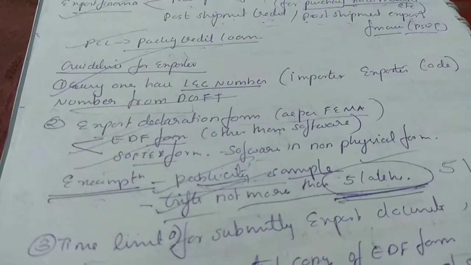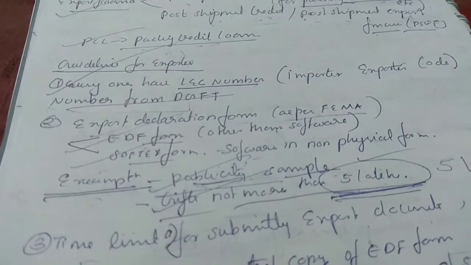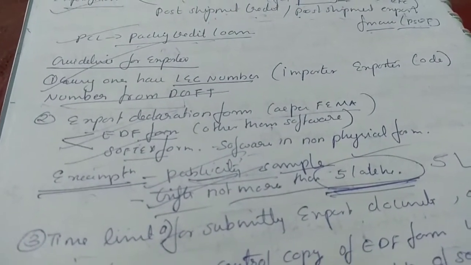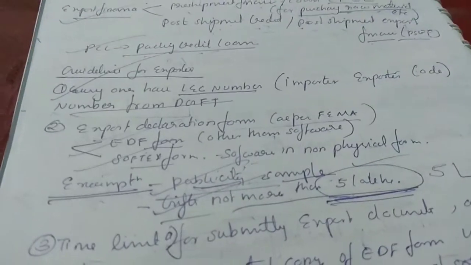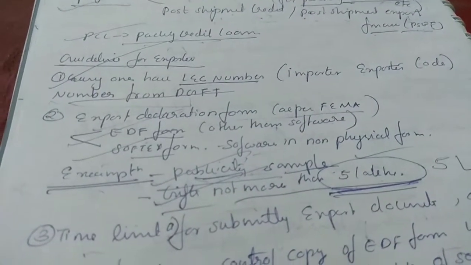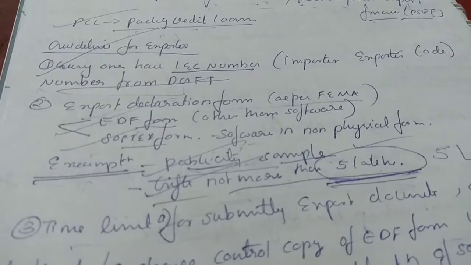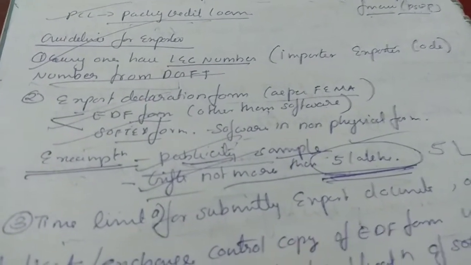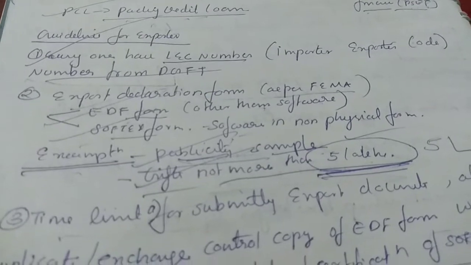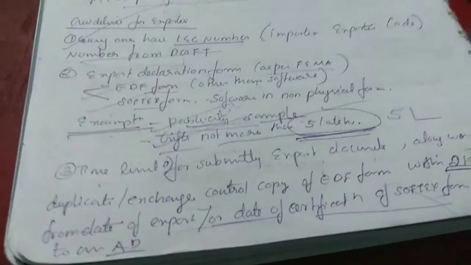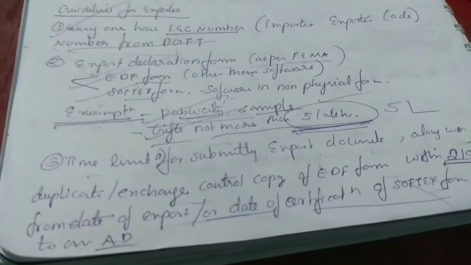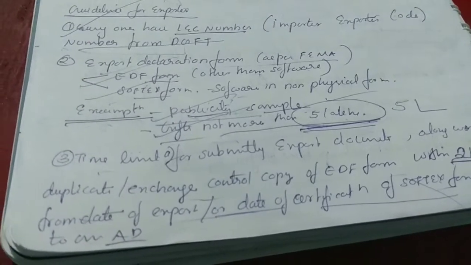Guidelines for exporters. First, everyone must have an IEC number, that is Importer Exporter Code number, from DGFT. Second, the export declaration form as per FEMA is the EDF form or SOFTEX form. EDF is for other than software. SOFTEX is for software in non-physical form. Exemption: publicity samples and gifts not more than 5 lakhs are exempted from this.